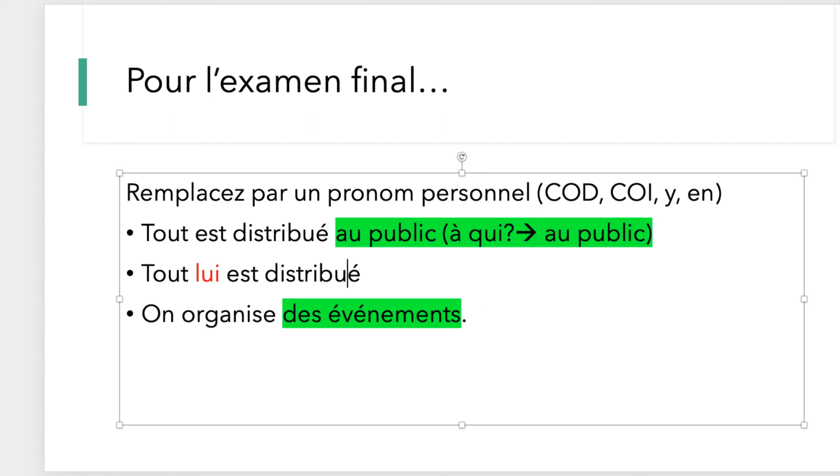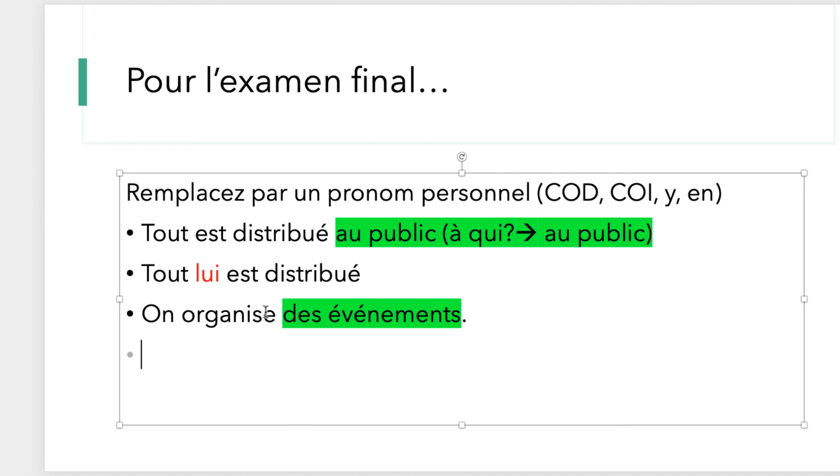Okay, let's see how that will be different with the type of question that we'll be asking. D'accord? For instance, this one. On organise des événements, donc on ne veut pas nous répéter le mot événement. Qu'est-ce qu'on fait? We ask the right question. On organise quoi? We organize what? Remember here, we're talking about an object, okay? We're not organizing for someone, to someone.